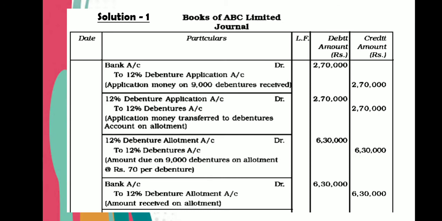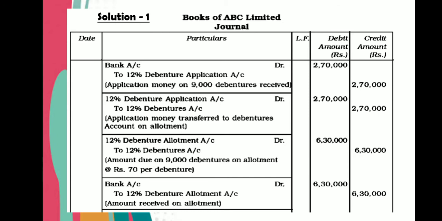Thereafter, this application money will be transferred to 12% debenture account. So your entry would be 12% debenture application account debit to 12% debenture account, 2,70,000. So this is a combination of application received and application money transferred. Thereafter, allotment due. Entry for the allotment due: 12% debenture allotment account debit to 12% debenture.